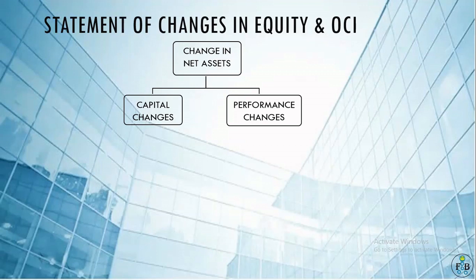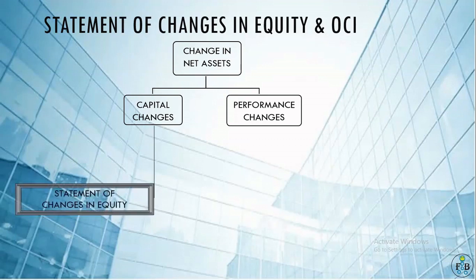The change in net assets may be due to two reasons. First one is the capital change and the other is the performance change. Capital change means some changes in the capital of the company. Performance change is due to a change in performance of the company, meaning performance has improved or diminished. Capital changes are shown in the statement of changes in equity.